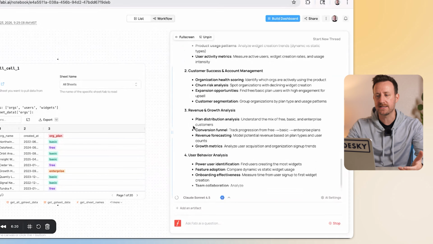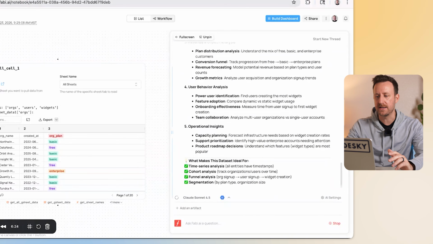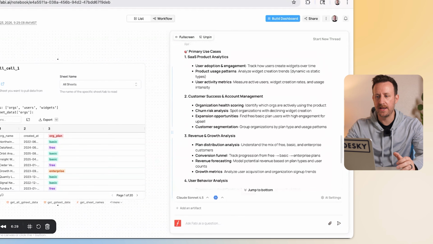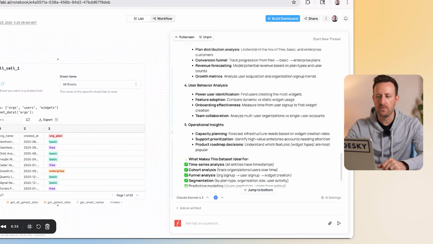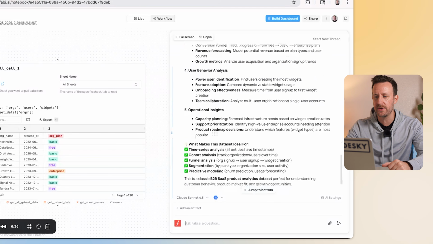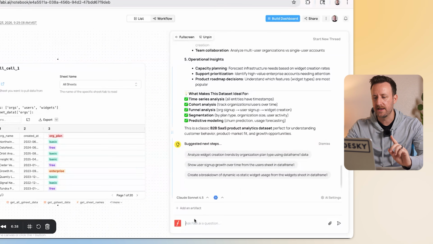Now we're just going to ask it for some insight on the analysis itself. It's saying primary use cases here: SaaS product analytics, customer success and account management, revenue and growth analysis, user behavior analysis, operational insights. That is awesome. That gives us a lot to work with.